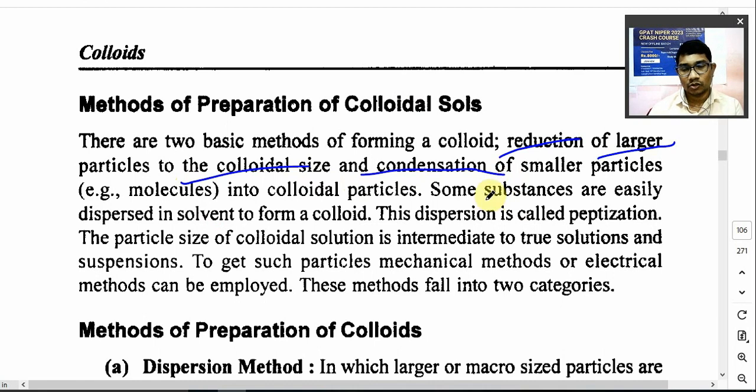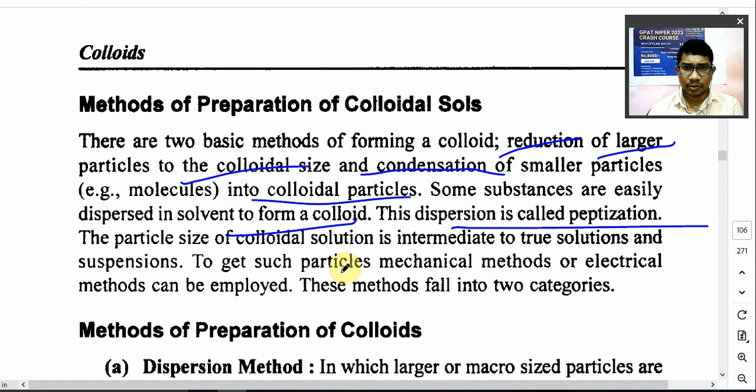If particles in the solution are subcolloidal size, then you can condense those particles to become colloidal particles. दो मेथड होता है, reduction and condensation. Some substances are easily converted into colloids when dispersed into a solvent. This dispersion is called peptization.